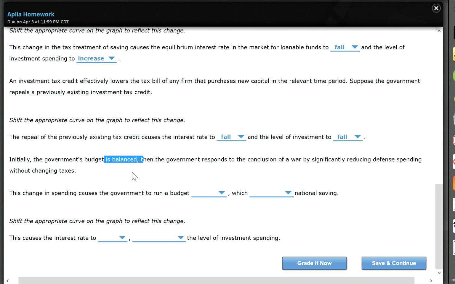And now they're going to reduce spending, so reduce your defense spending, and still charge the same tax. So your income is the same, but your spending goes down. That means all of a sudden they're going to have some money left over. So any money left over is called a budget surplus. And with a budget surplus, that means your entire national saving is more. So it increases the national saving.